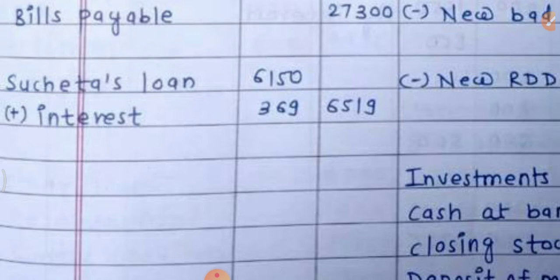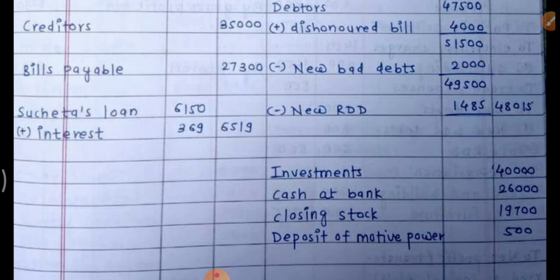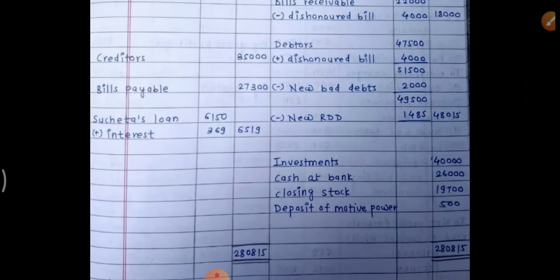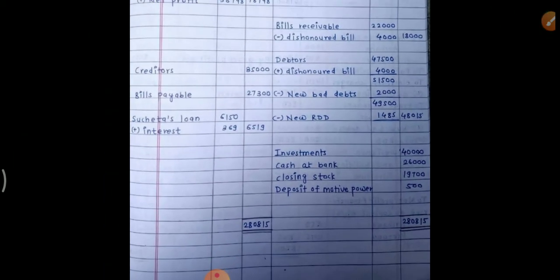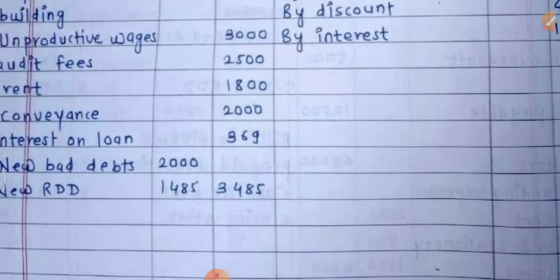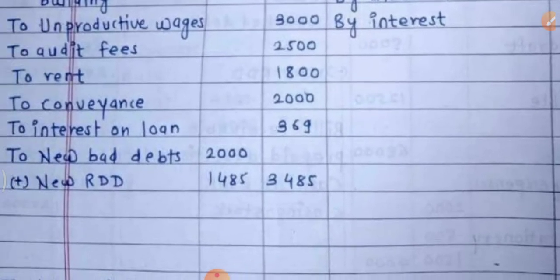So total amount payable to Suchita here, total liability of the business towards Suchita is 6,150 plus 369. So amount payable to Suchita here is 6,519, and this interest belongs to this year as this amount was used this year by the business. This is current year's expense, so it is debited to profit and loss account, interest on loan 369.